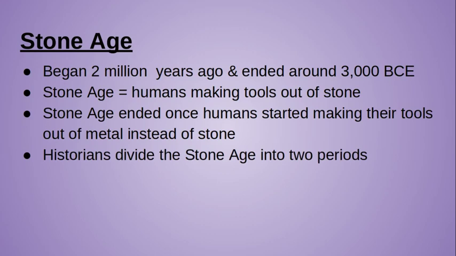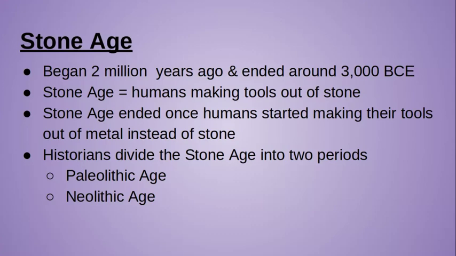Historians look at the Stone Age, and we actually divide it up into 2 different time periods. The first one is the Paleolithic Age, and the next one is the Neolithic Age. Now, these are our next 2 vocabulary terms, so let's go ahead and take a look at the difference between these 2. So the Paleolithic Age means the old Stone Age. There is a root in the word Paleolithic, paleo, which actually means old. Okay, so paleontology is the study of things from the past, old things from the past. So anytime you see a word with paleo, it means old. So in this case, this is the old Stone Age.